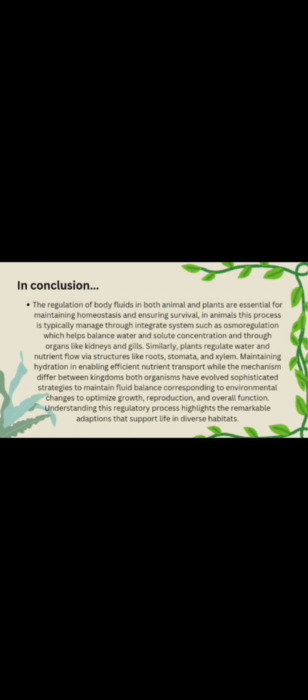Similarly, plants regulate water and nutrient flow via structures like roots, stomata, and xylem, maintaining hydration and enabling efficient nutrient transport. While the mechanisms differ between kingdoms, both organisms have evolved sophisticated strategies to maintain fluid balance, responding to environmental changes to optimize growth, reproduction, and overall function.